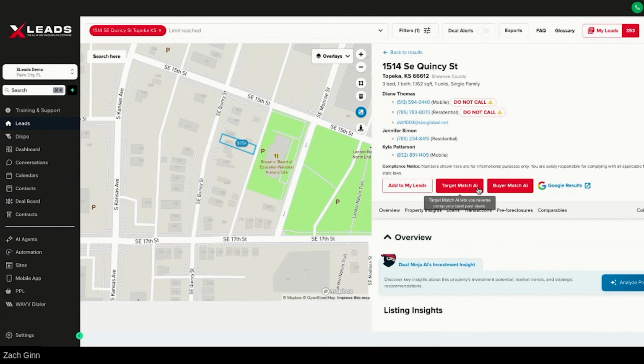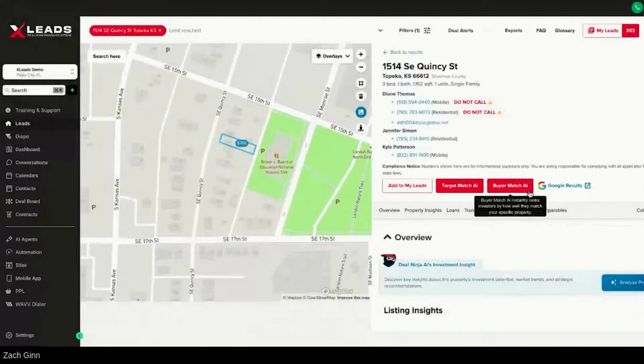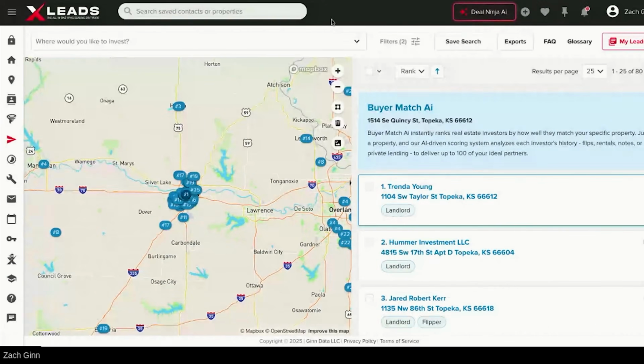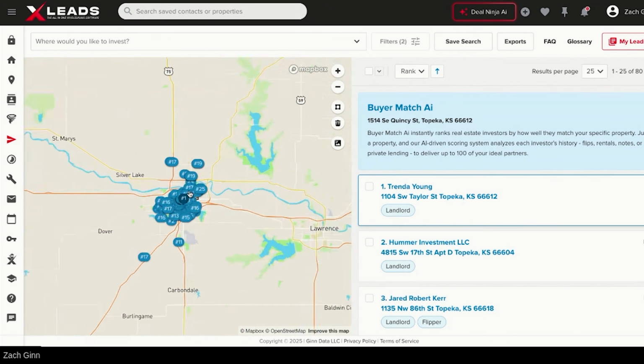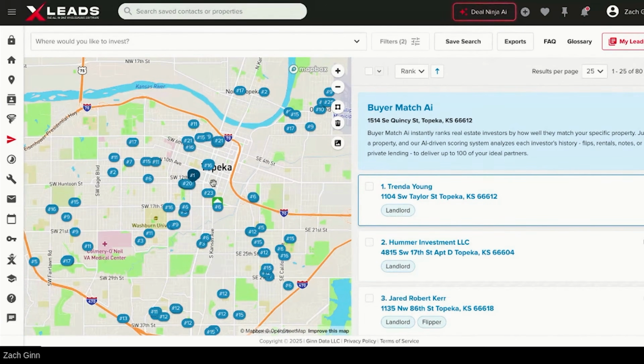But basically, all you have to do is we have this thing called Buyer Match AI. And all you need to know about Buyer Match AI is if you click it right here, it's going to use AI to find the most likely buyer for your deal. It's basically when you get the whole Dispo suite. So if your property was a 2-1, it's going to look at other 2-1s and people buying that type of property in that type of area on a repeatable business pattern. And it's going to rank all the buyers around here in an awesome little cool fashion.